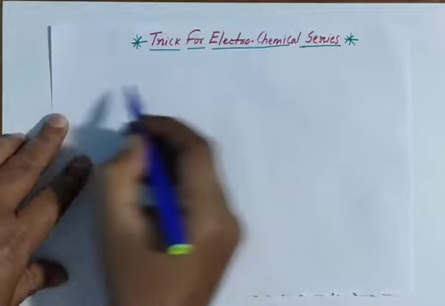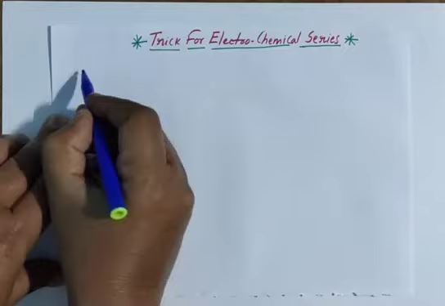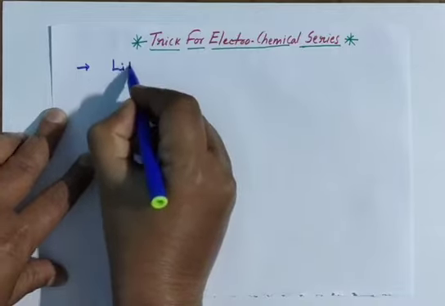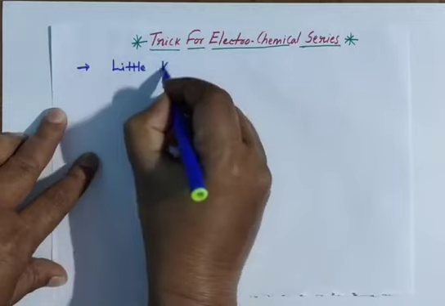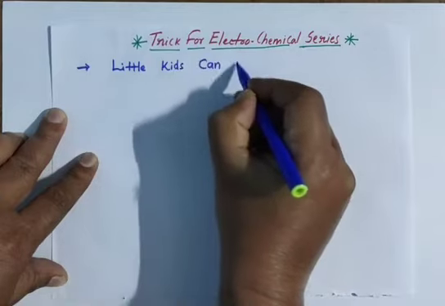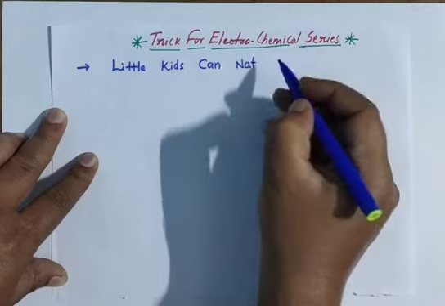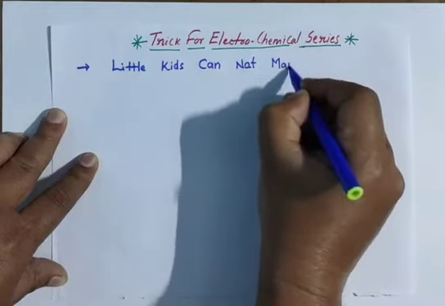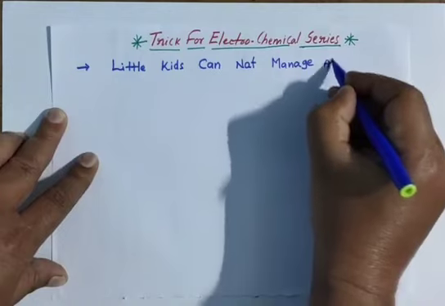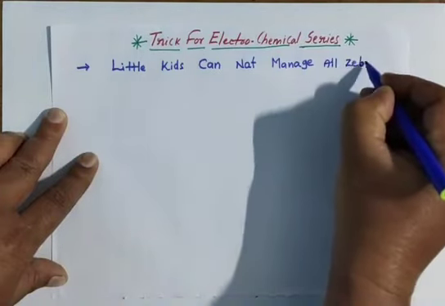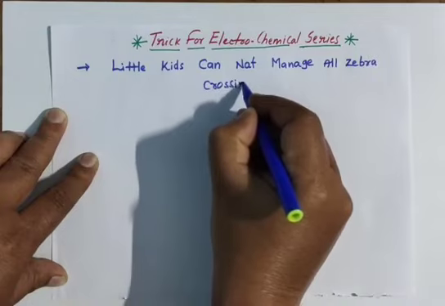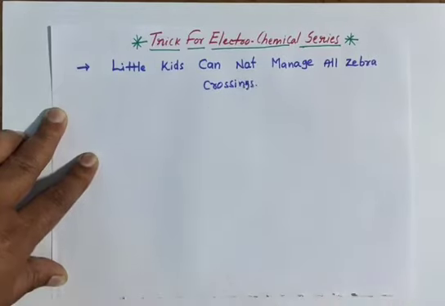Here I made some statements or lines to remember easily, and I am starting with one line: Little kids cannot manage all zebra crossings.